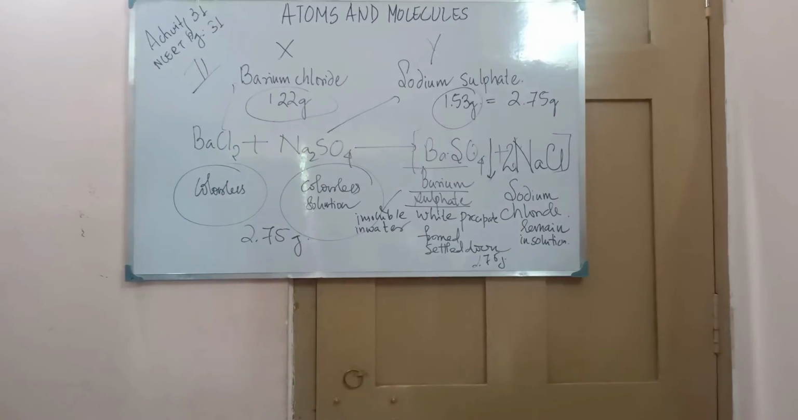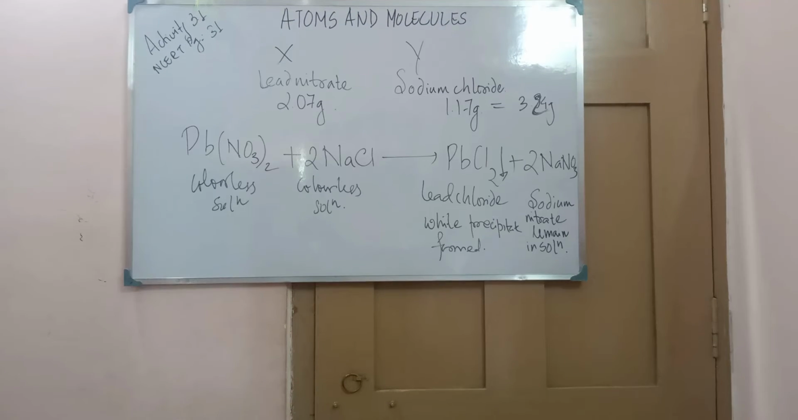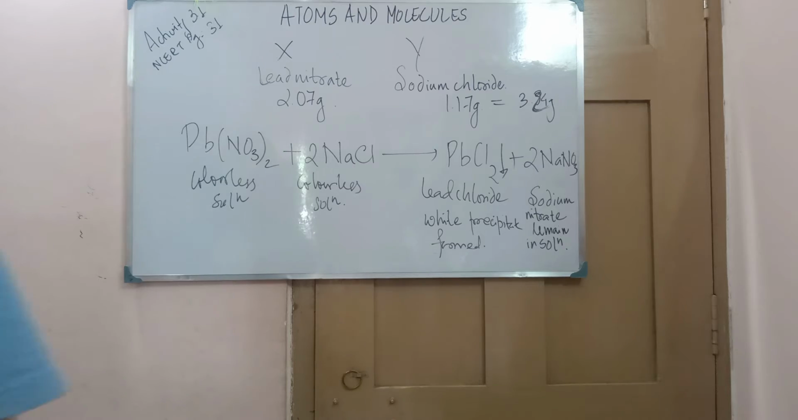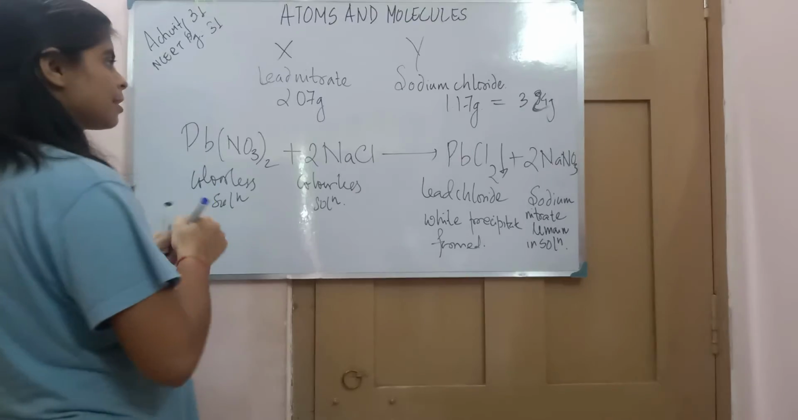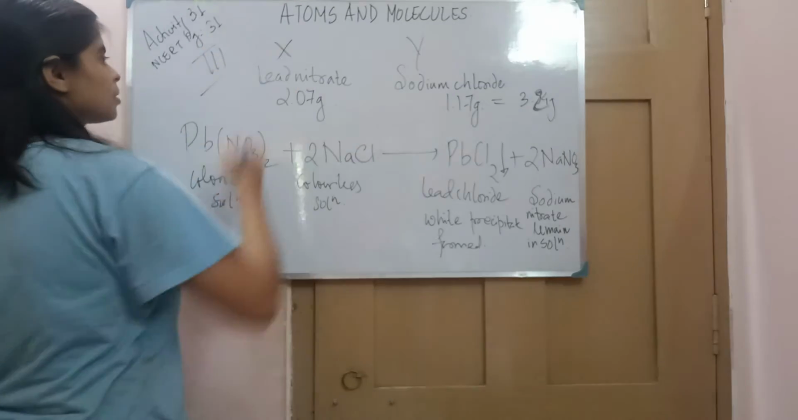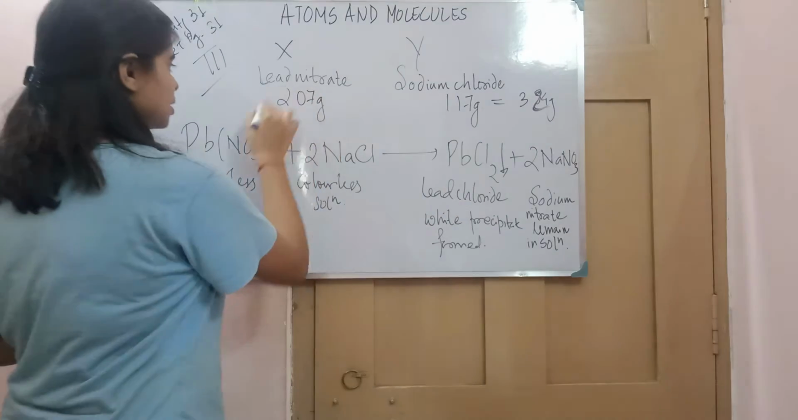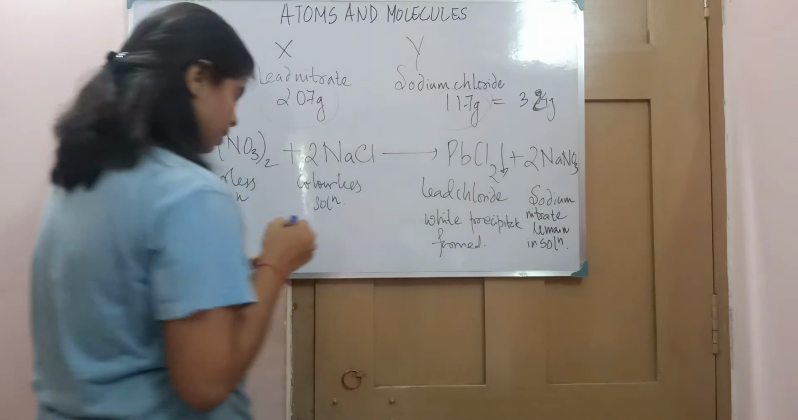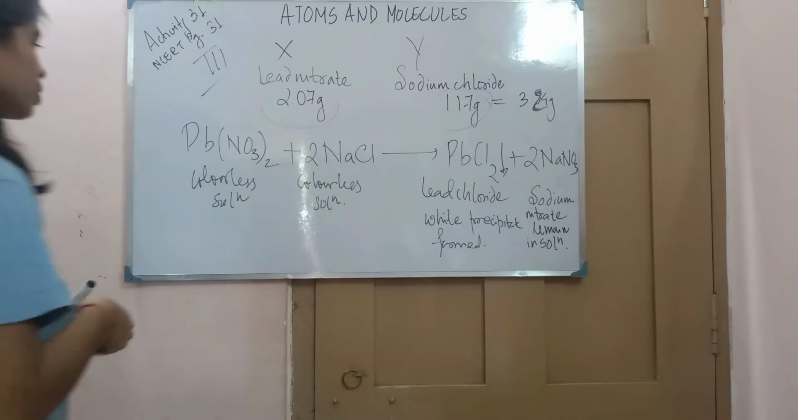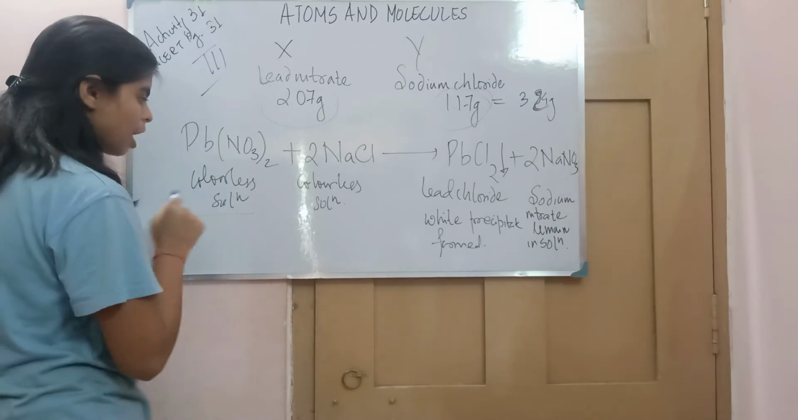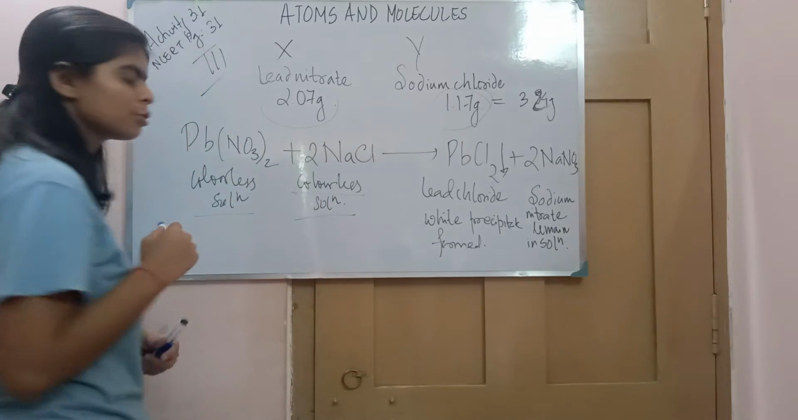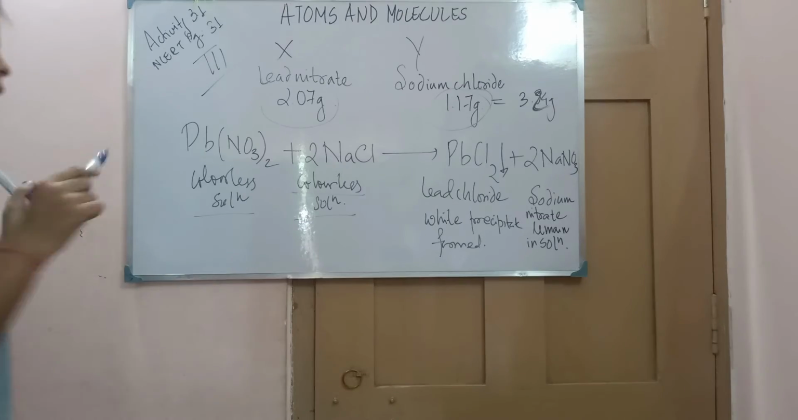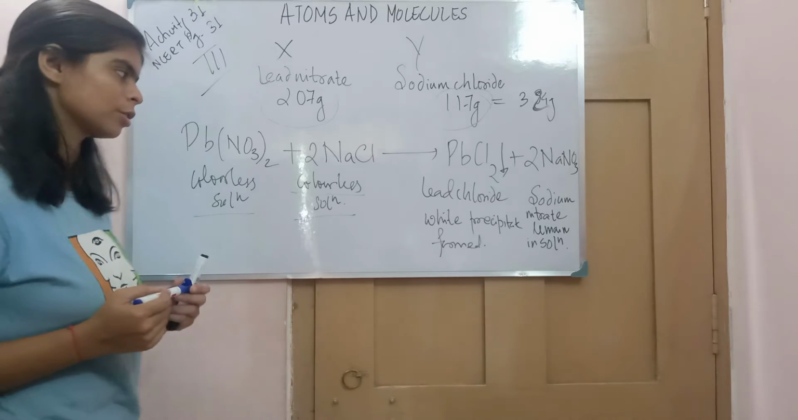Now comes the third set. Now let's take lead nitrate and sodium chloride, the third set. The masses that we have taken are 2.07 and 1.17. Now these two are colorless solutions and are soluble in water.